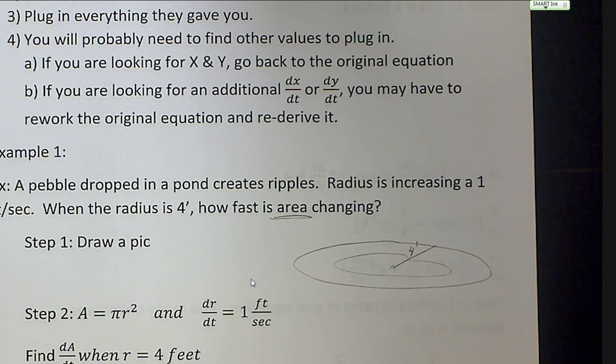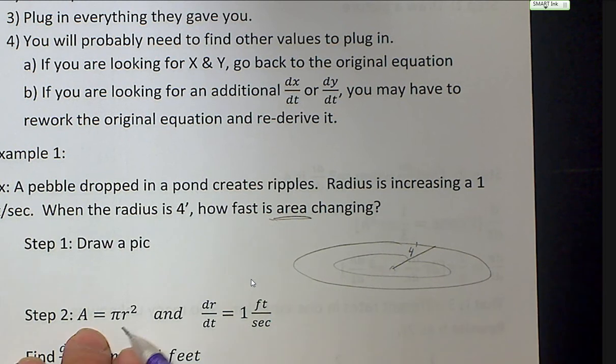Area of a pond with ripples coming out. That's a circle. Area of a circle: pi r squared. This is the formula we're going to derive right here.